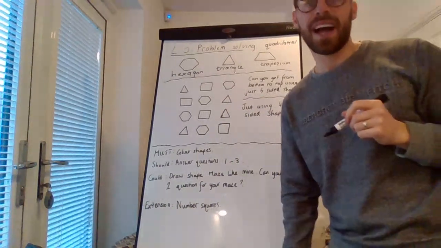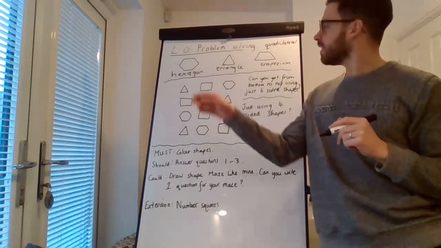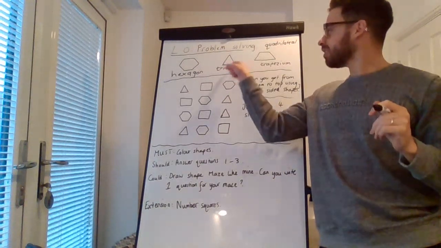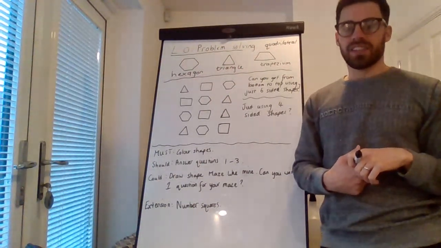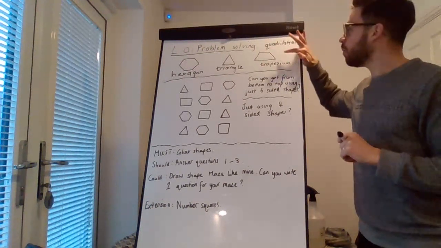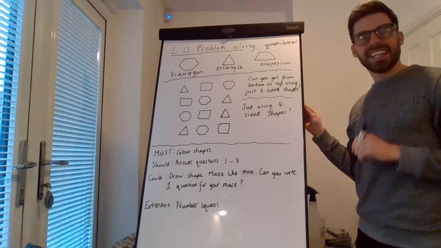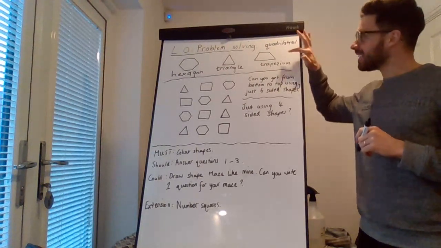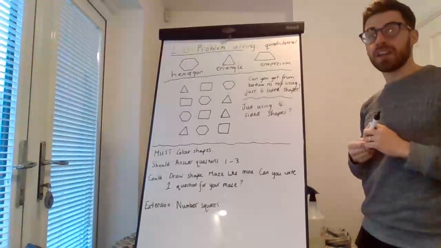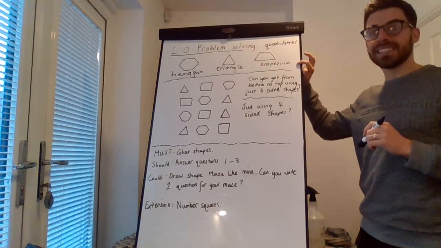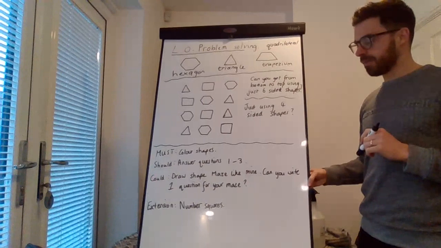Welcome back, Year 3. I've added those answers to the board. Hexagon is a 6-sided shape. Triangle is a 3-sided shape. I've actually added 2 answers over here. This is a 4-sided shape, and any shape that has 4 sides is a quadrilateral. But this particular shape also has another name, and very well done if anybody remembered. It's called a trapezium. Very well done.